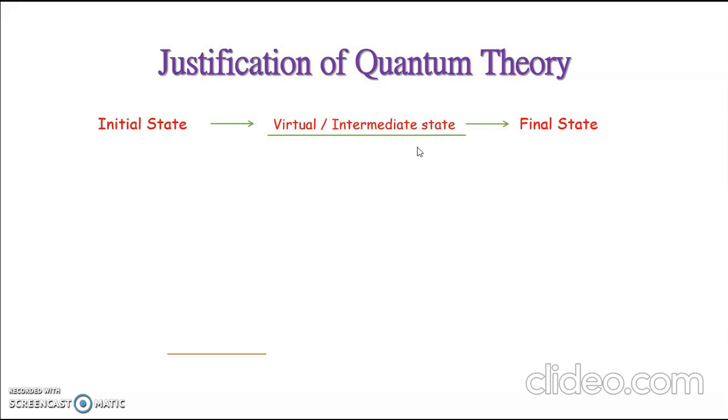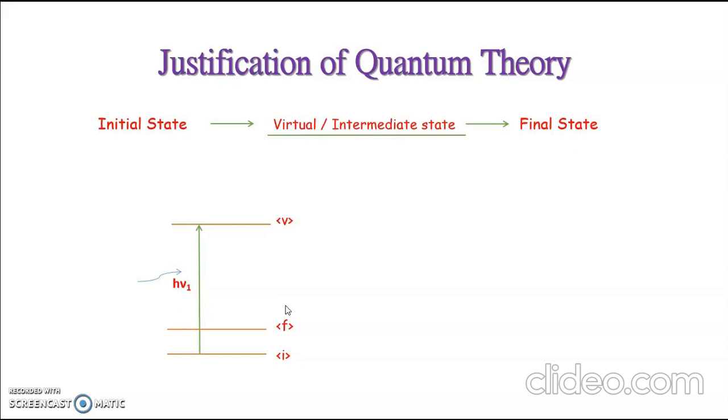So, let's say we have an initial state I, a final state F, and also a virtual state V. And a light is incident with energy h nu 1. So, from the initial state, the molecule comes to the virtual state.